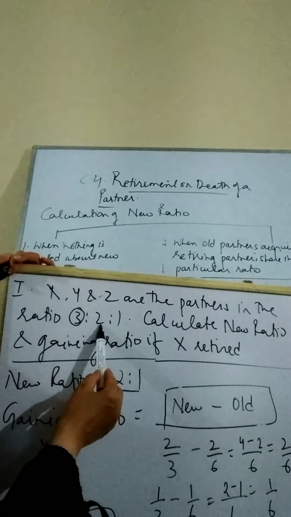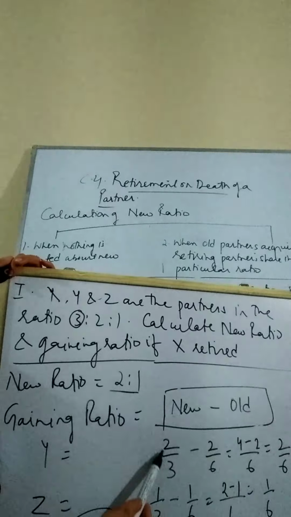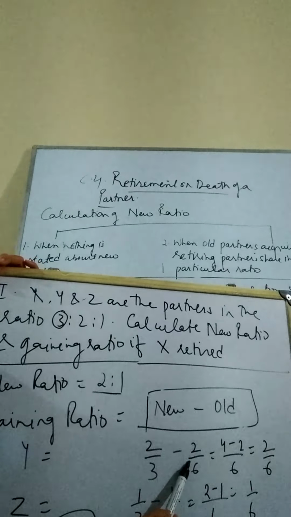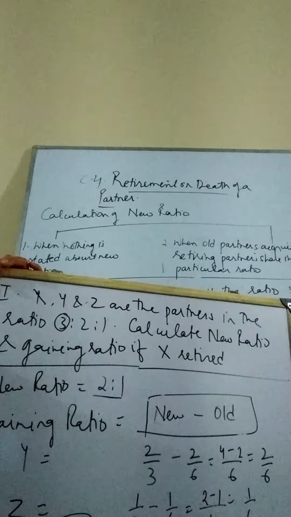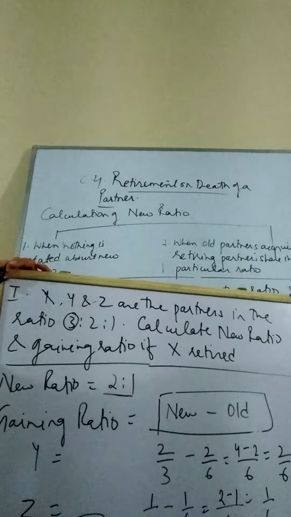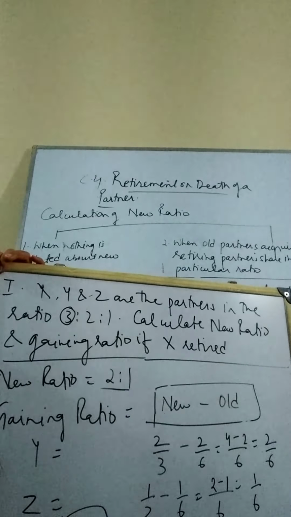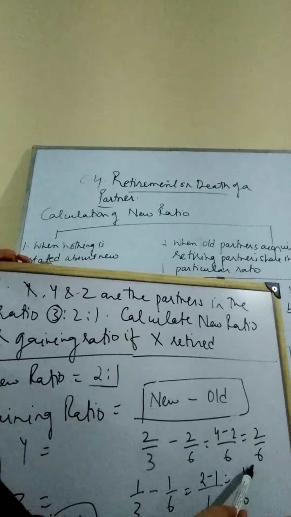3 plus 2 plus 1, 2/6. It is the old ratio. What is the new ratio? 2 plus 1, 3. 2/3. So new minus old will come down as 2/6. Similarly for Z, we will calculate what is the new ratio, 1 by 3, and what is the old ratio, 1 by 6, and the gaining ratio shall be 1 by 6.